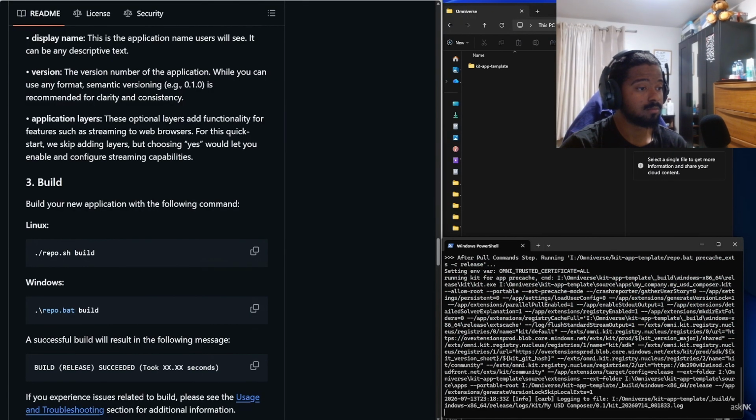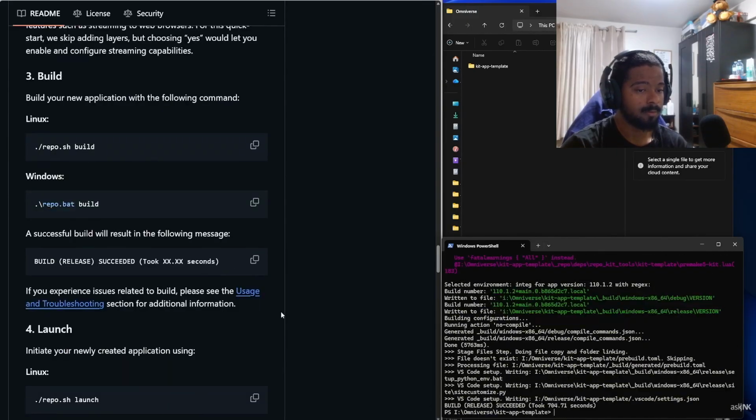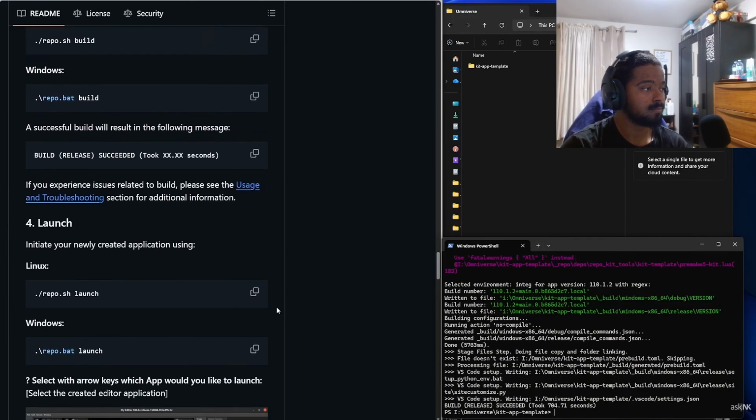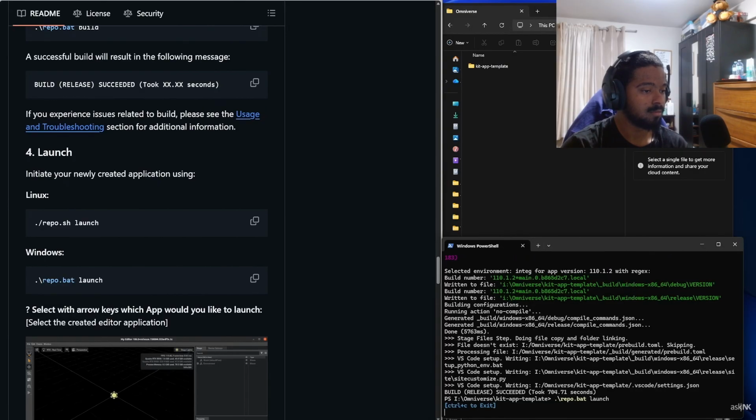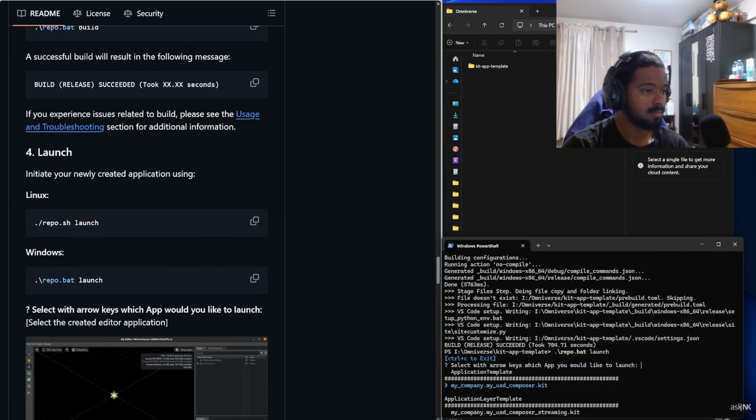Now the building does take a while, so you need to be a bit patient to have this one working. And once this is done, you would get a message that says the build release has been successful. And to launch the app, you need to simply go over to the GitHub section, copy the launch, right click, paste that, and press the Enter button. And that is how easy it is for you to launch the NVIDIA Omniverse USD Composer.